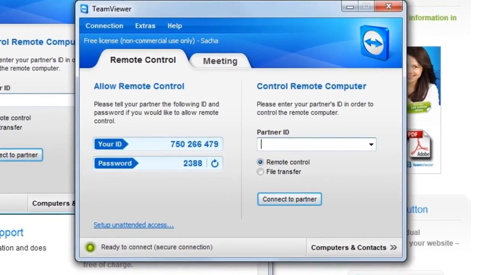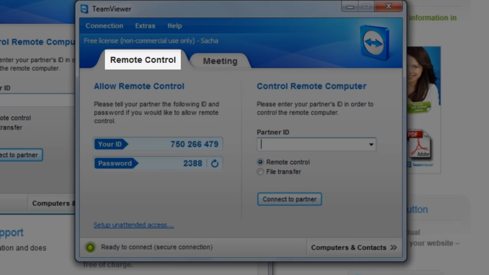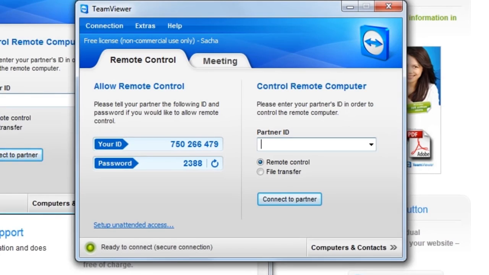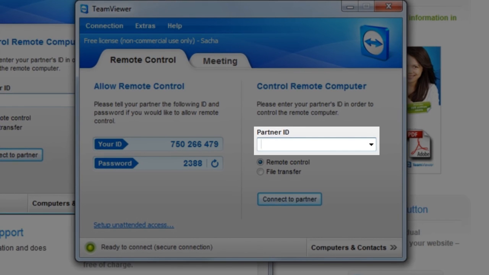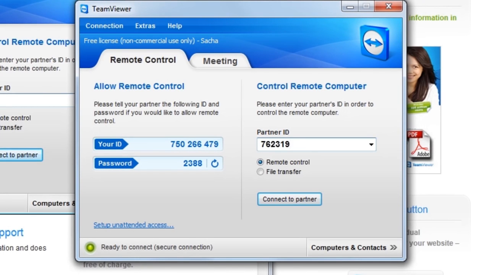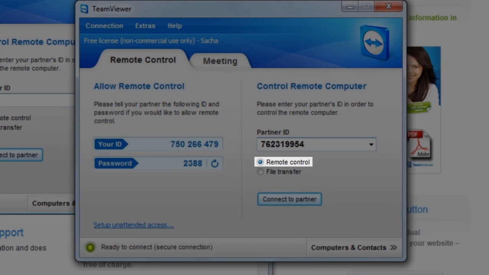Now let's go through the steps on how we would initiate a remote control session from our main support computer to the computer needing support. We need to look under the remote control section. Under Partner ID, there's a field available where you enter the ID for the computer you want to control. Enter the ID you were given by the user. Looking underneath, we'll see that the radio button is selected by default for remote control. This allows us to remotely control the keyboard and mouse, and is what we're looking to do.